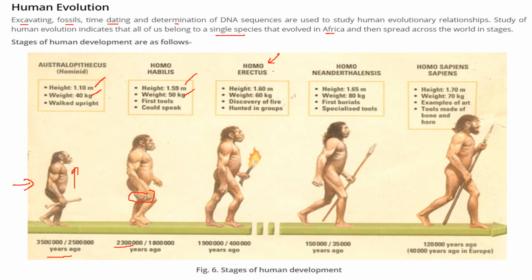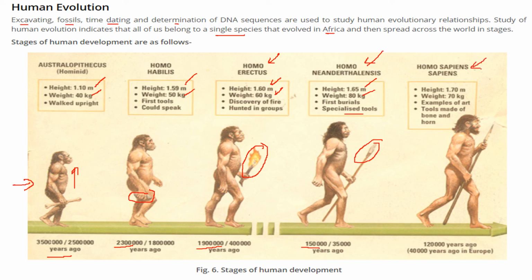Homo erectus, height 1.6, weight 60 kg. They discovered fire. They started to live in groups and hunted together, 19 lakh years ago. Homo neanderthalensis, height 1.65, weight 80 kg, and they buried those who died. They were able to make specialized tools for hunting, 150,000 years ago.